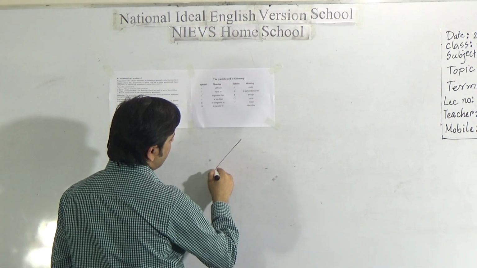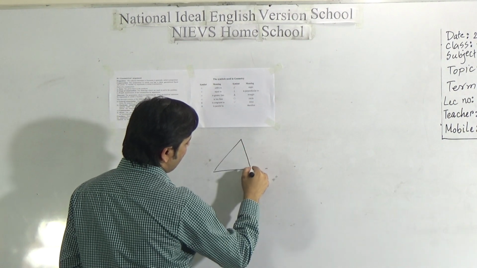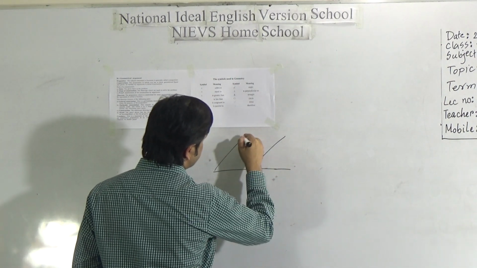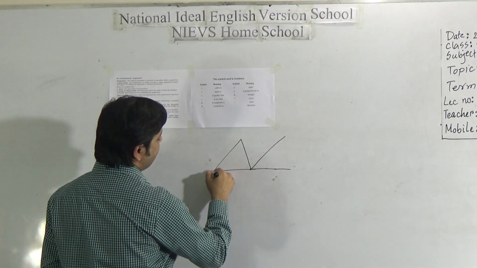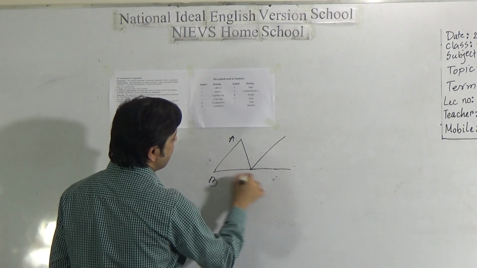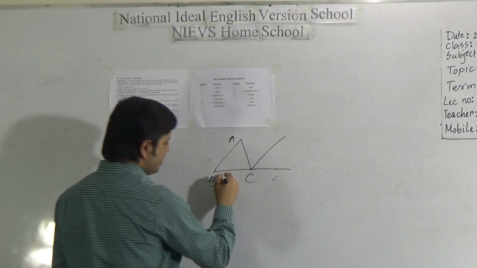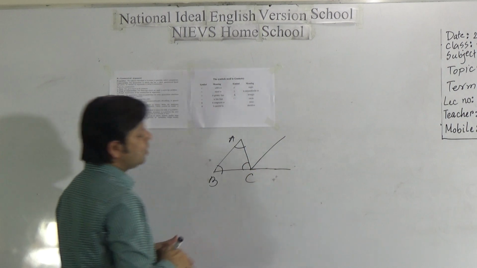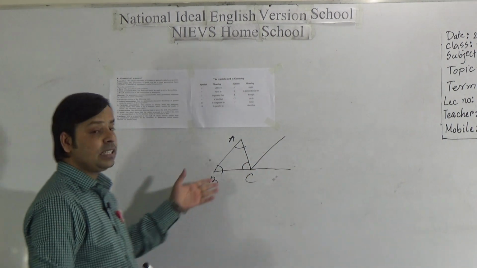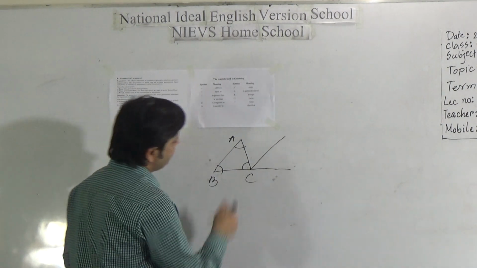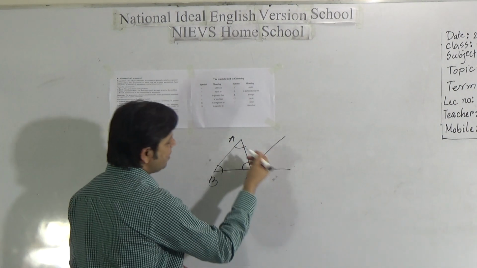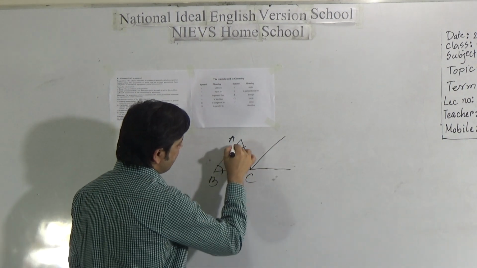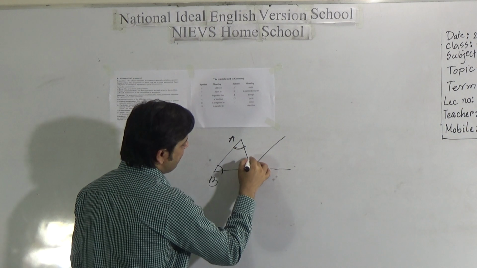When we prove the sum of the three angles of a triangle, you will get this type of figure. It means that if we consider ABC is a triangle, from this we have to prove the sum of these three angles is two right angles, and when we prove this, we will see that the sum of these two angles, this angle and this angle, is equal to this angle.